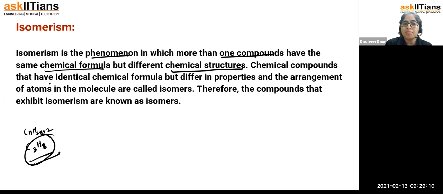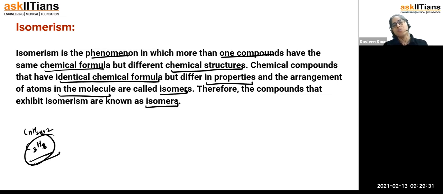The chemical compounds that have identical chemical formula but different properties and arrangement of atoms in the molecule are called isomers. Their properties will differ, and how the atoms are arranged in the molecule will also be different. Therefore, the compounds that exhibit isomerism are known as isomers. Whatever compounds you draw will be the isomers. Clear? I will give you one small example.